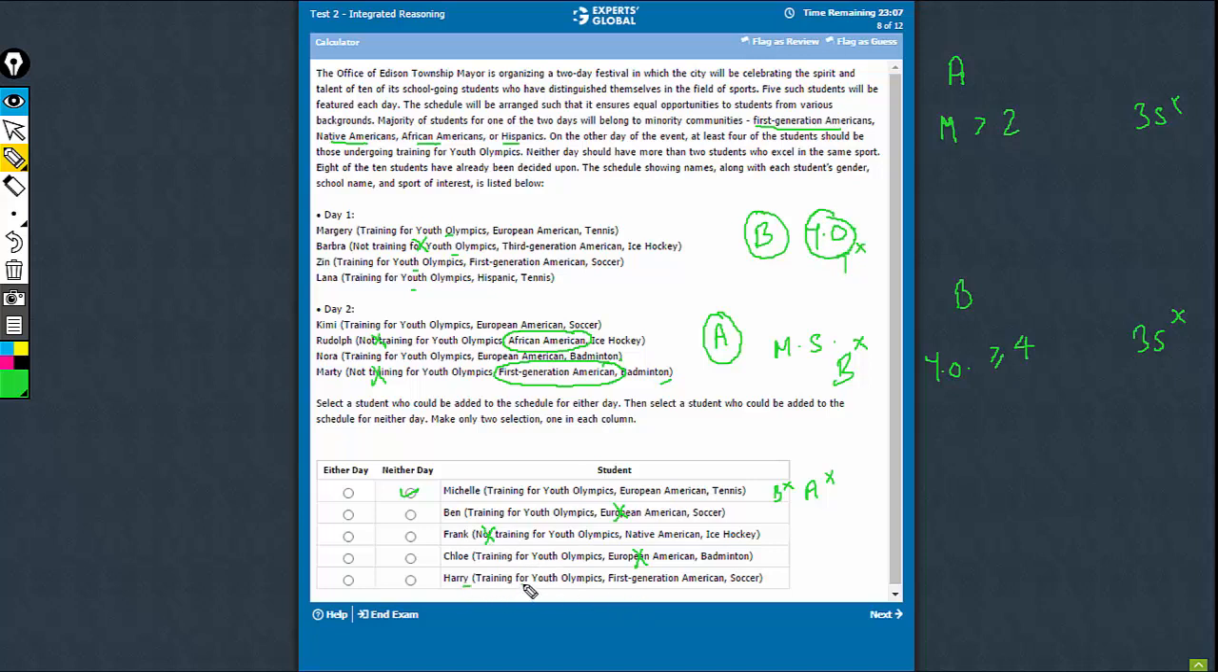Let's verify. Training for Youth Olympics, right? So this criteria is qualified. First generation American, so yes. Minority student, this criteria is qualified. Soccer, so it's neither badminton nor tennis. This criteria is also verified. So yes, this person can play on either day. So the right combination of answers is E and A.